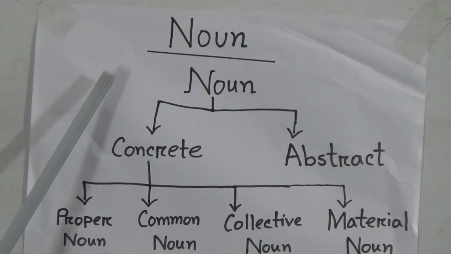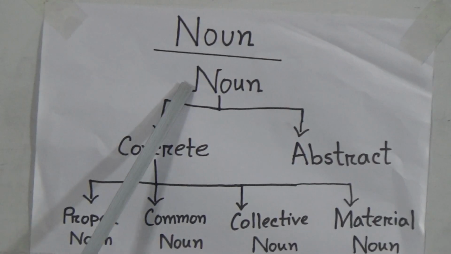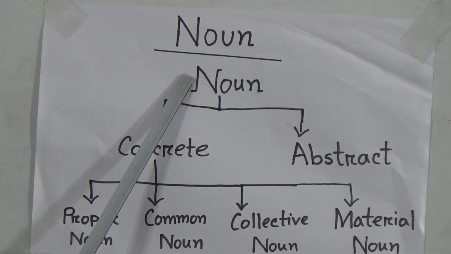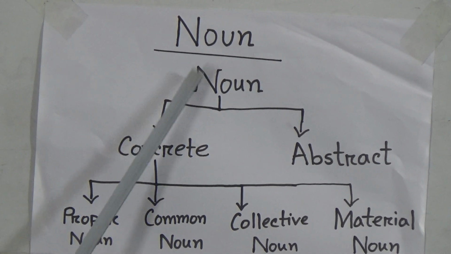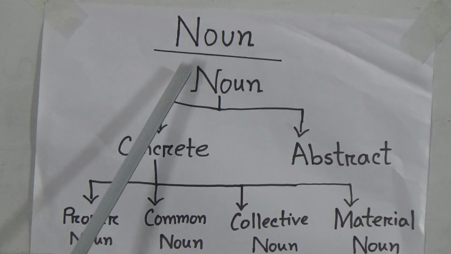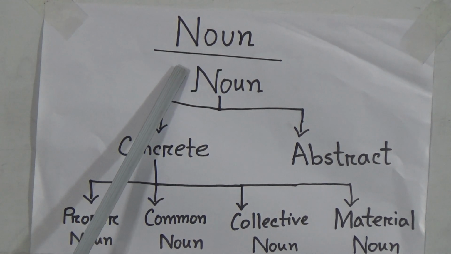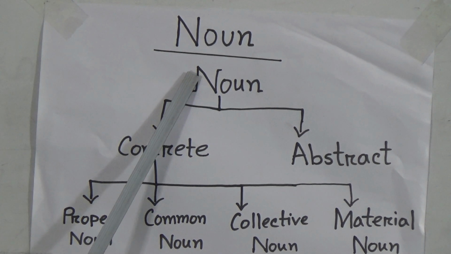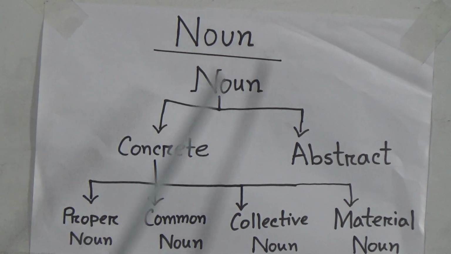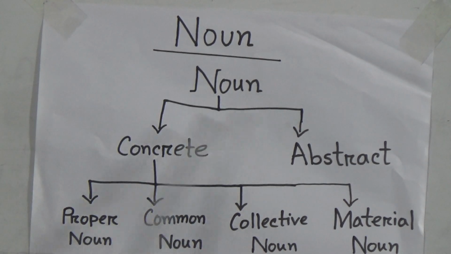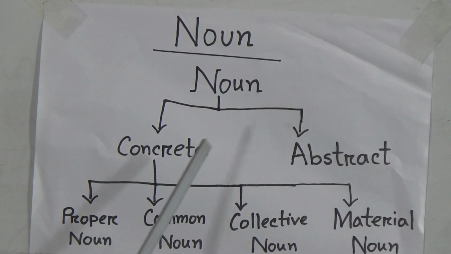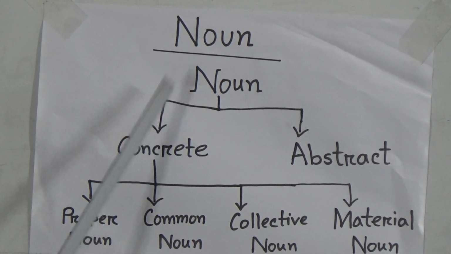Look dear students, look at the board please. Here we are going to discuss noun. Before starting our discussion, I want to say that you have to know the definition of noun. I think all of you know about this topic. Noun means naming words, such as Rohim, Korib or tiger, any kind of animal's name like tiger, cat, dog, or any kind of place name like Dhaka, Chittagong, Khulna. All kinds of naming things are called what?